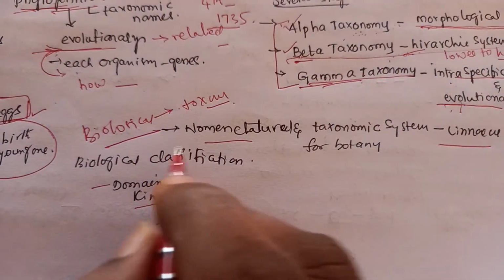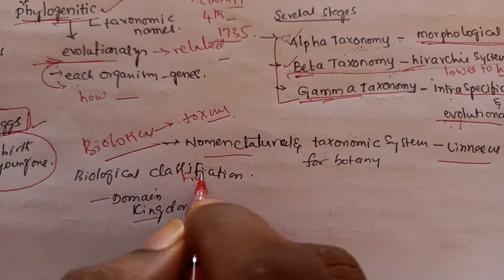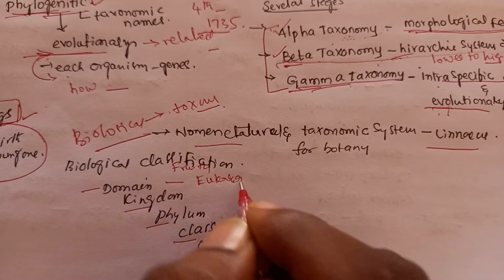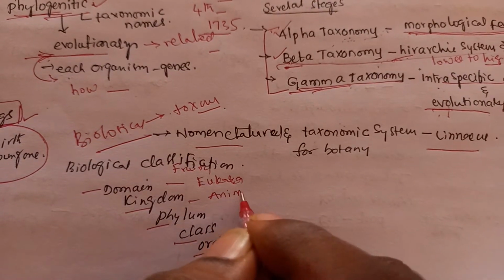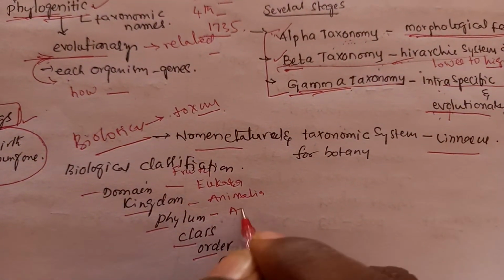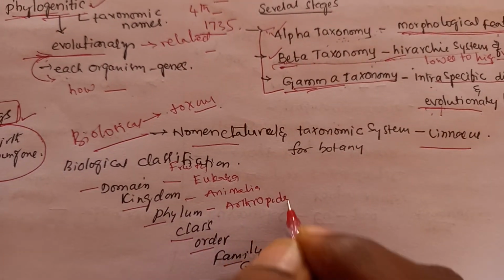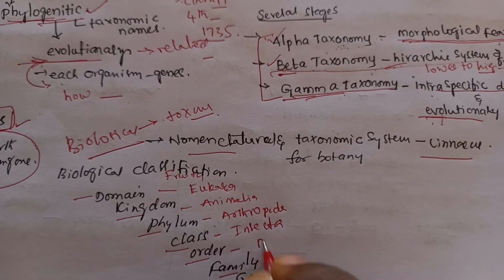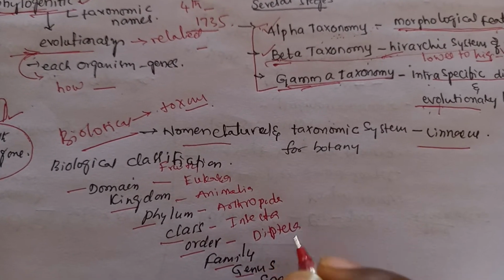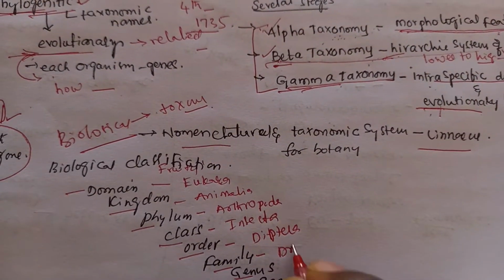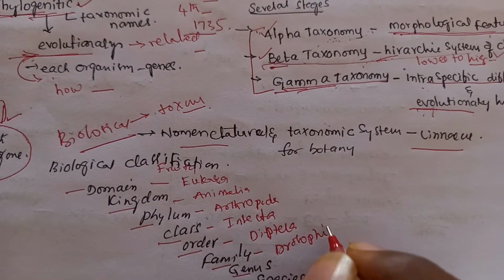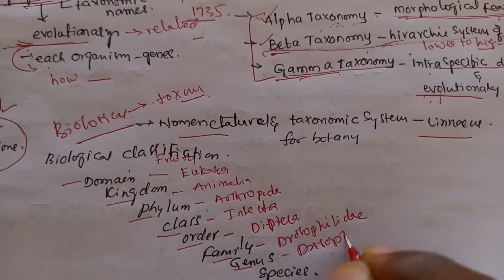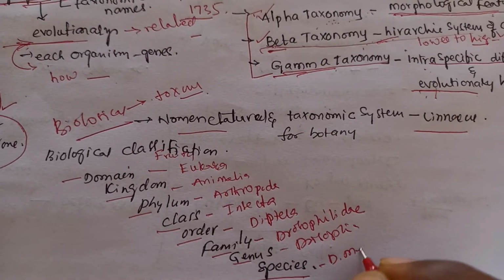For example, we have taken the fruit fly. For this fruit fly, the domain is Eukarya, kingdom Animalia, phylum Arthropoda, class Insecta, order Diptera, family Drosophilidae, genus Drosophila, and species melanogaster.